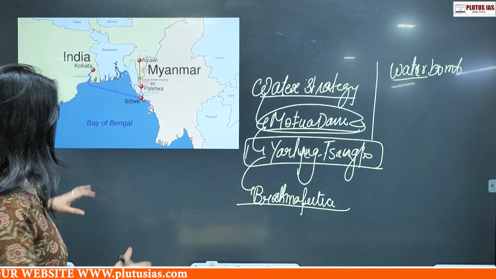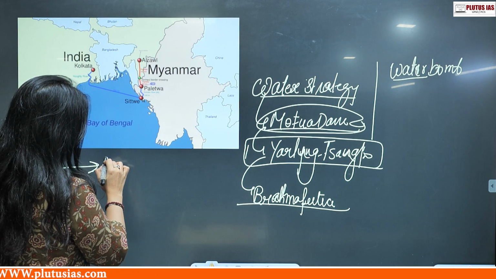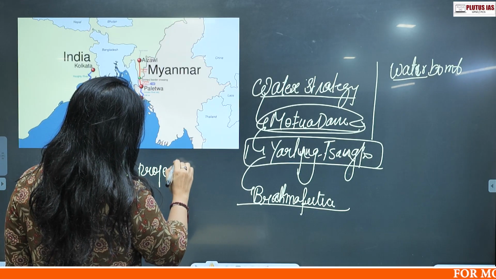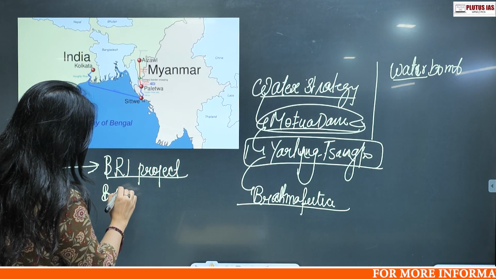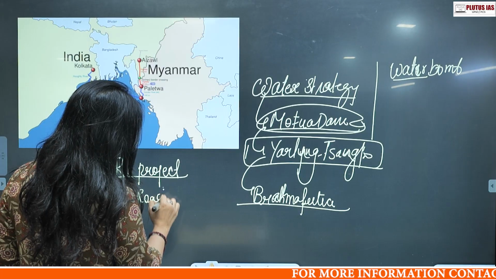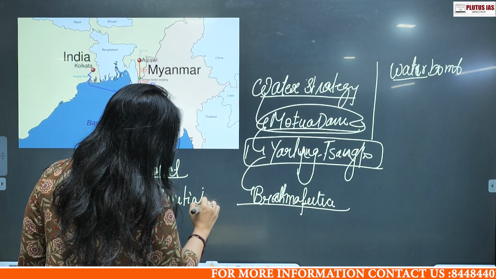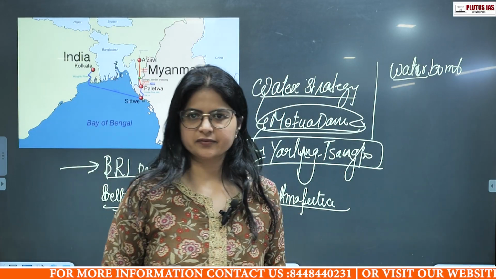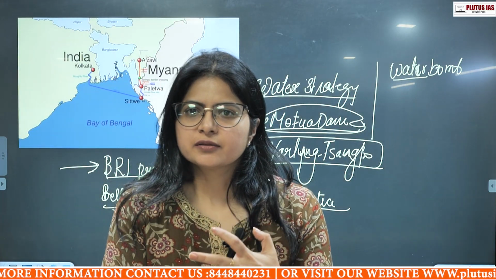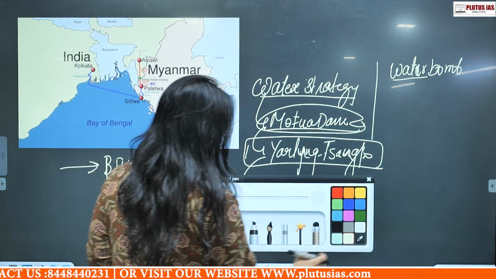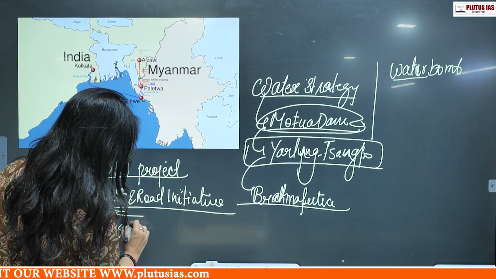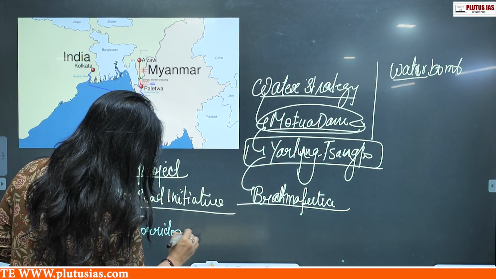So next is the BRI project. They are trying to build the Belt and Road Initiative, wherein they have taken a lot of areas in different countries, and in fact they have invested a lot in this. The major project of this is CPEC. This CPEC corridor, the China Pakistan Economic Corridor, is very prominent, and has been built by them.